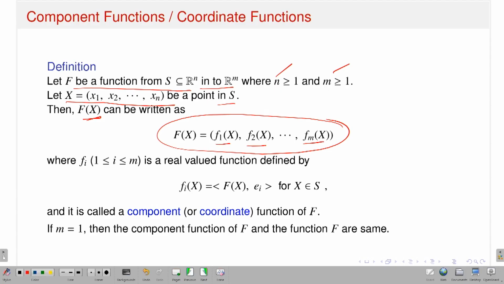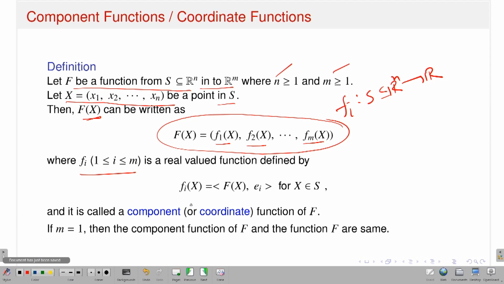So what is f1 of x? Now I have written where small f suffix i is a real valued function, but its domain is Rn. That means the function fi is a map from S, a subset of Rn, to R. So given a function capital F from Rn to Rm, I can represent that function capital F into m many components, f1, f2, fm, where each fi is a real valued function from the set S, a subset of Rn.